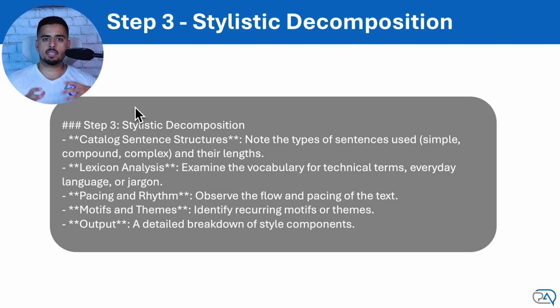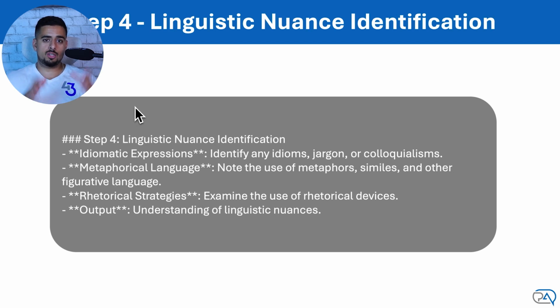Motifs and themes. This is basically what kind of symbolism and thematic topics are used to actually try to articulate meaning through the writing. So now we'll tackle this one, which is linguistic nuance identification.